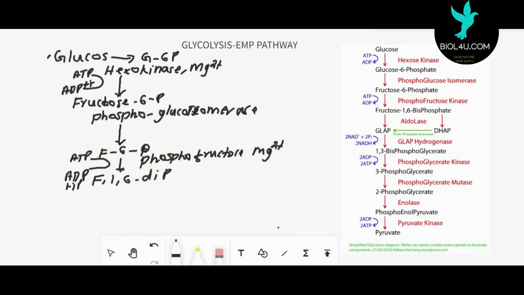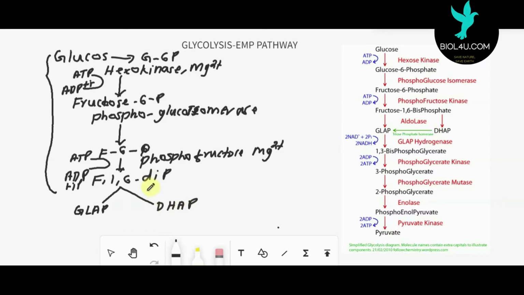And this is actually the preparative phase, which I already explained. In the preparative phase, 2 ATP molecules are used. Then the next stage is the cleavage. The fructose 1,6-diphosphate is broken into 2 molecules: one is glyceraldehyde phosphate, and the other molecule is dihydroxyacetone phosphate. So fructose 1,6-diphosphate is split into glyceraldehyde phosphate and dihydroxyacetone phosphate.